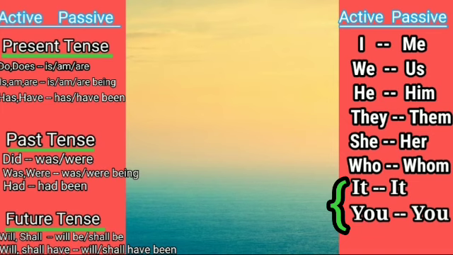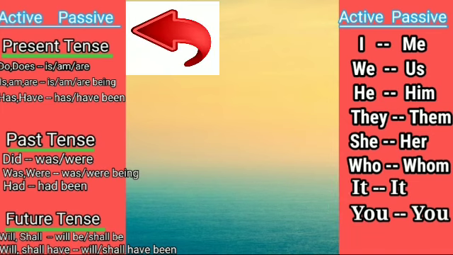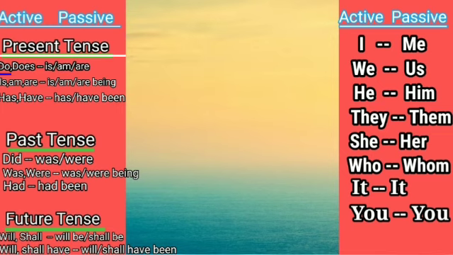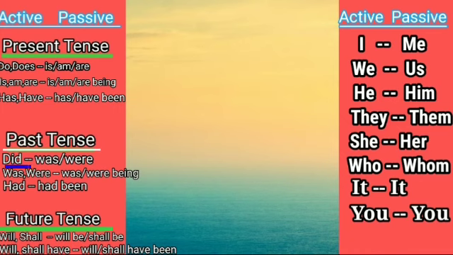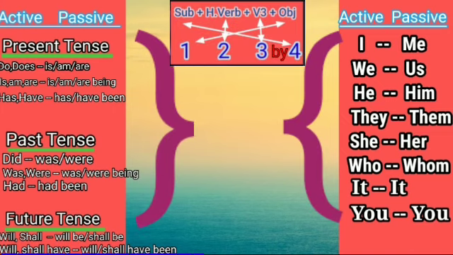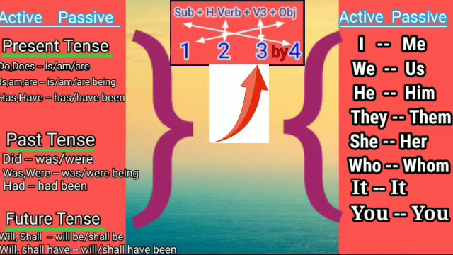Again, on the left side, whenever you change active into passive voice, and if the question is in present tense, then do, does will become is, am, are; is, am, are will become is, am, are being; has, have will become has, have been. If it is in the past tense, did will become was, were; was, were will become was, were being; had will become had been. And if the question is in future tense, you can change will, shall into will be, shall be; will, shall have into will, shall have been. So these are the important things which you should keep in mind before doing active and passive voice.